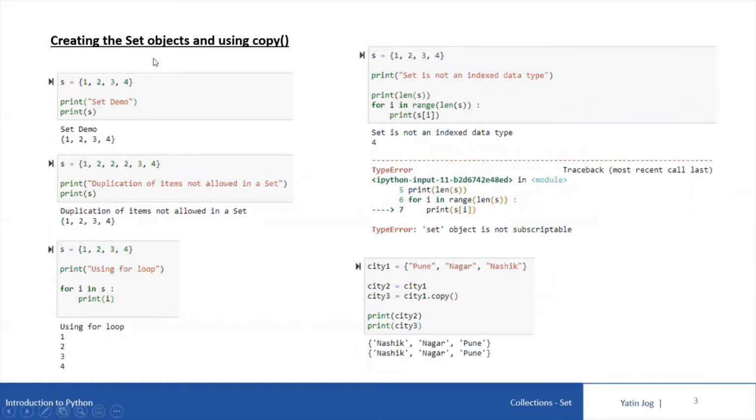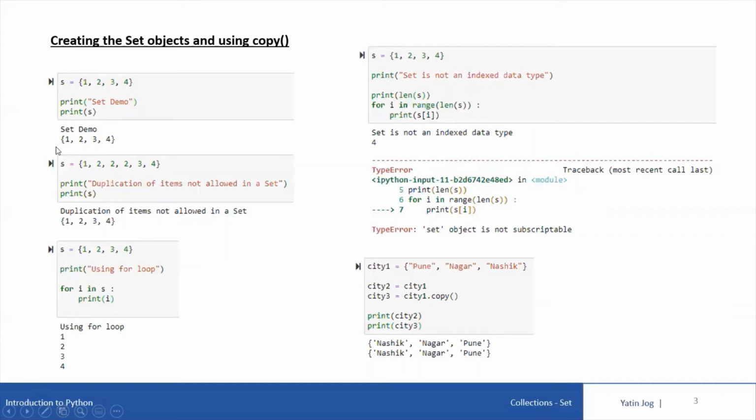How to create a set object, and then how to use the copy method to create a set object. This is how you can declare and define a set object. S is the set name. S is equal to, in curly brackets, I'm declaring a set of 4 elements with values 1, 2, 3, and 4 separated by comma. To print the set object, you can directly use print and pass the set variable name S. You will get this output 1, 2, 3, 4 in curly brackets.